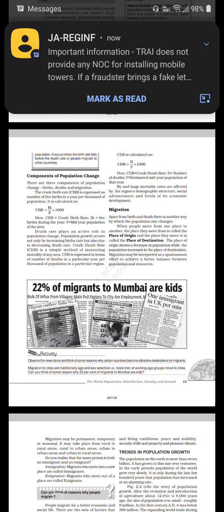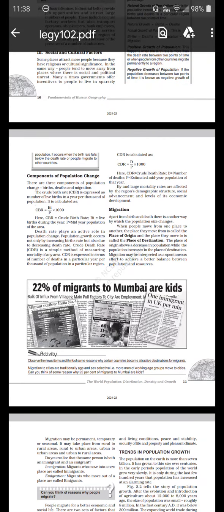Migration to cities is traditionally age and sex selective, that is, more men of working age groups move to cities. Can you think of some reasons why 22% of migrants to Mumbai are kids?